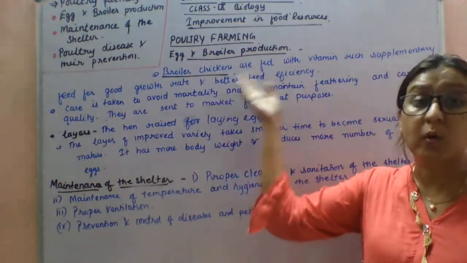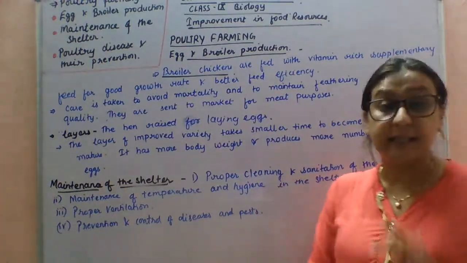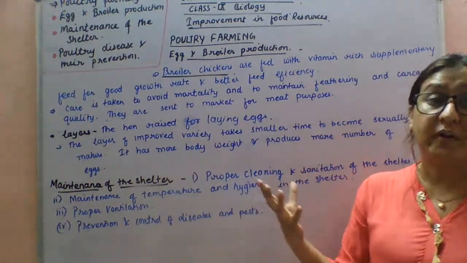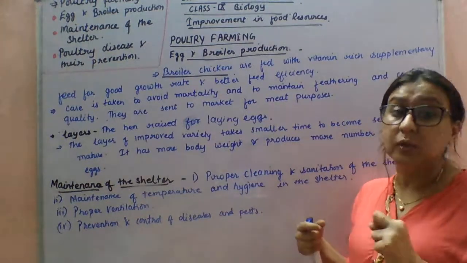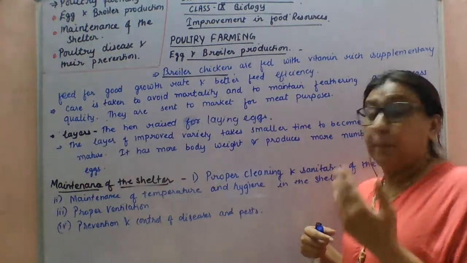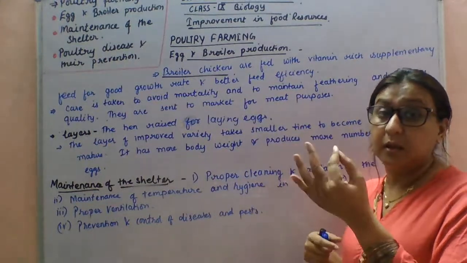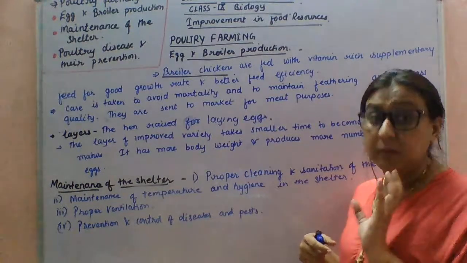They require more protein, more fats, as well as vitamins A and K. So this is the poultry care you can provide to them: proper food, proper lights, proper space. All these things can be monitored properly.